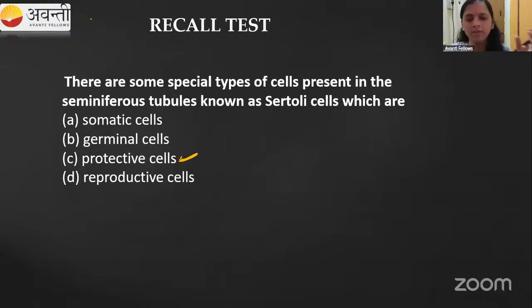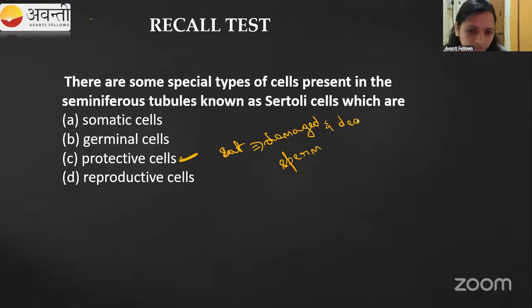If so many sperms are produced, some sperms will die. If they die or are damaged, they are engulfed, taken up or eaten up by the Sertoli cells. Remember, the Sertoli cells have a protective function, and they also eat the damaged and dead sperm. Okay, I think you understood this.